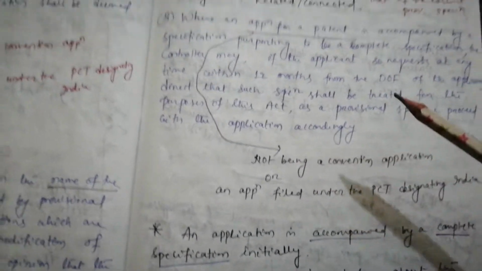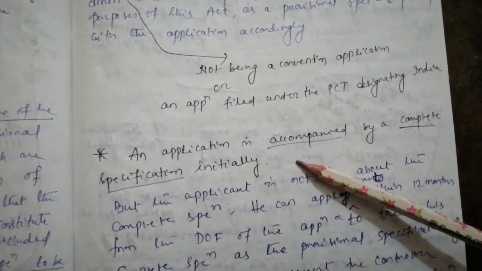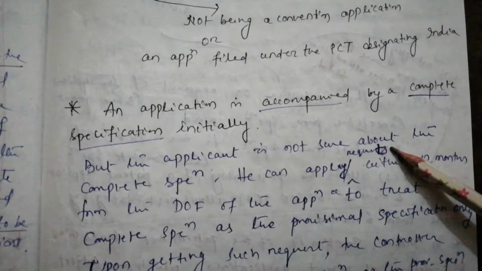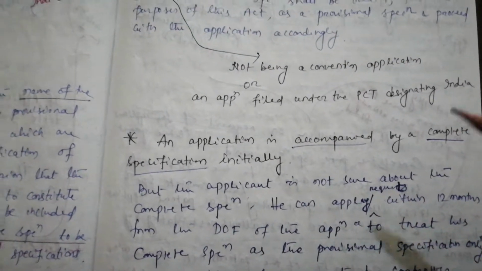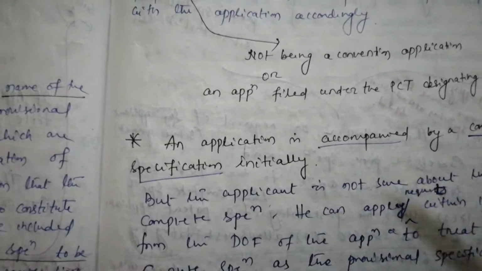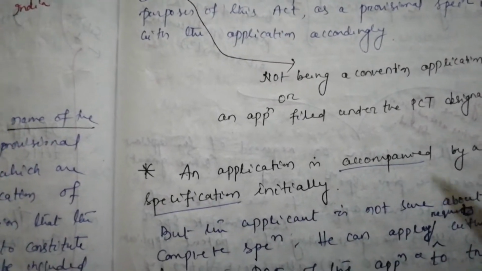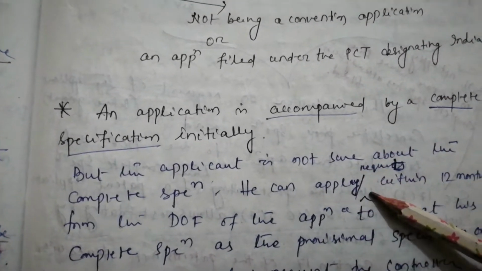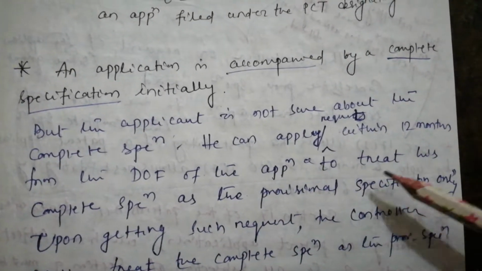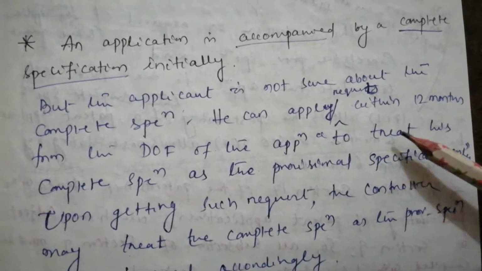An application is accompanied by a complete specification initially, but the applicant is not sure about it. Whatever he has mentioned in the complete specification, he may want to rectify. So he can request, within 12 months from the date of filing of the application, to treat his complete specification as the provisional specification only.